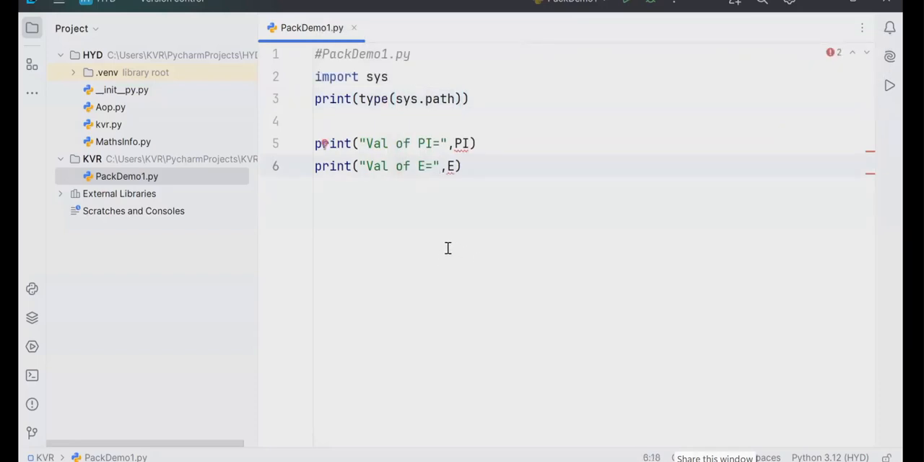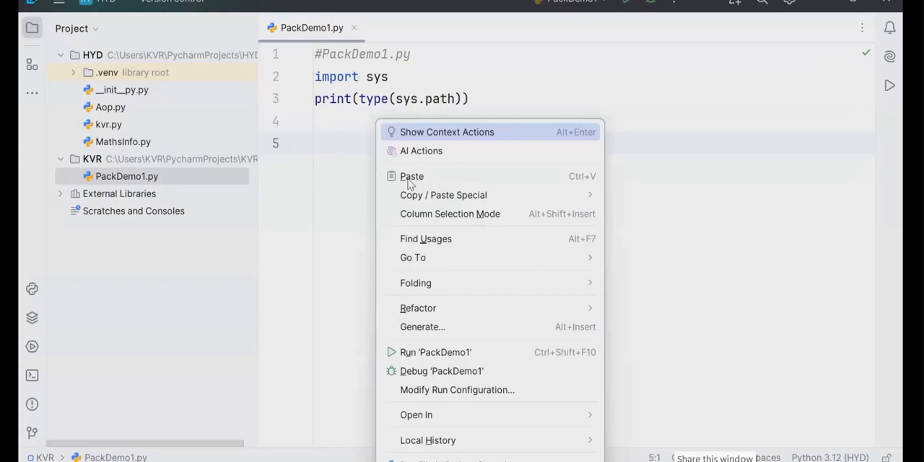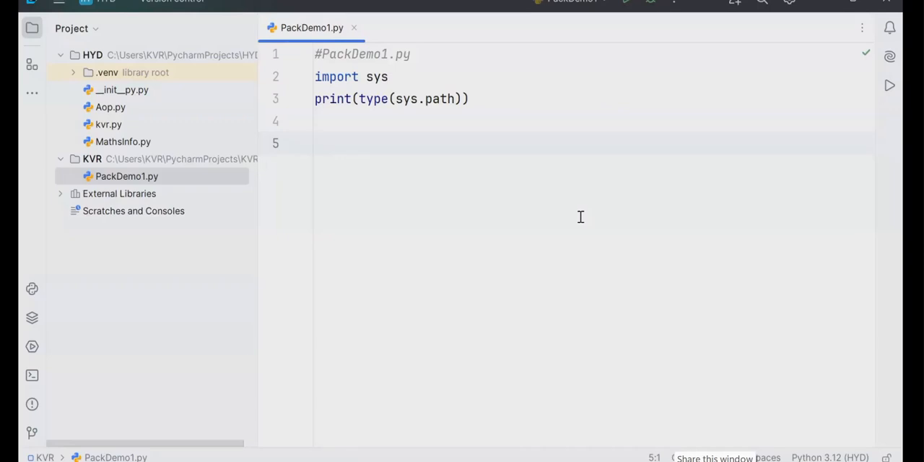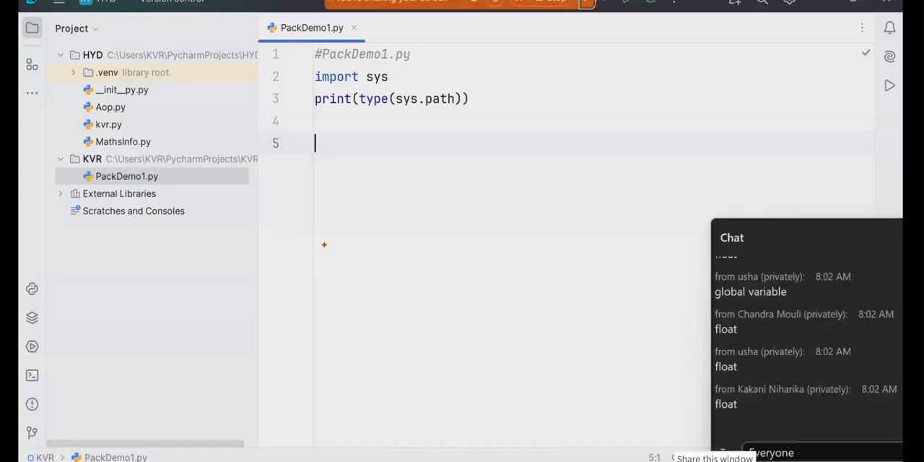Path is an object of list, created in which module? Sys module. You will be getting this; keep a comment, remove this entire thing. First you need to understand about list. What is the sys module? What is the path? In which module? Sys module. Inside of that, what is the path? Global variable. Sys is a module.